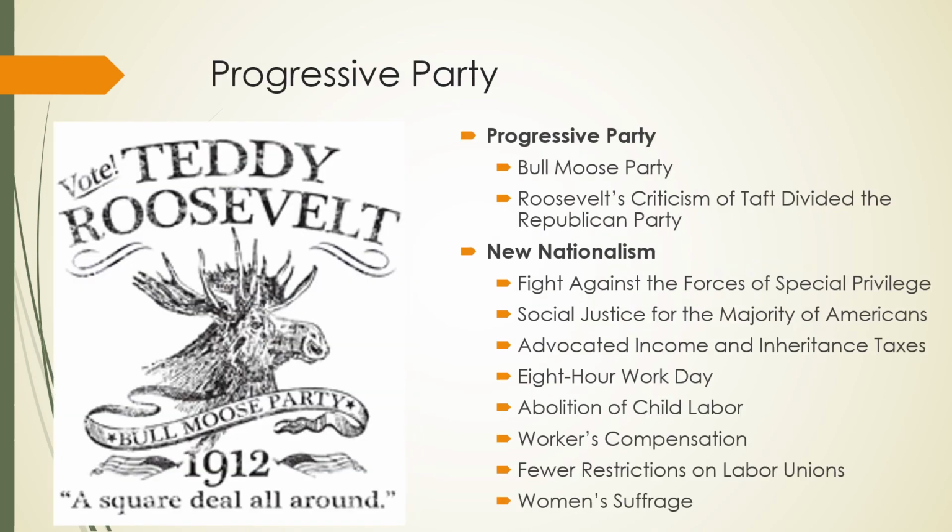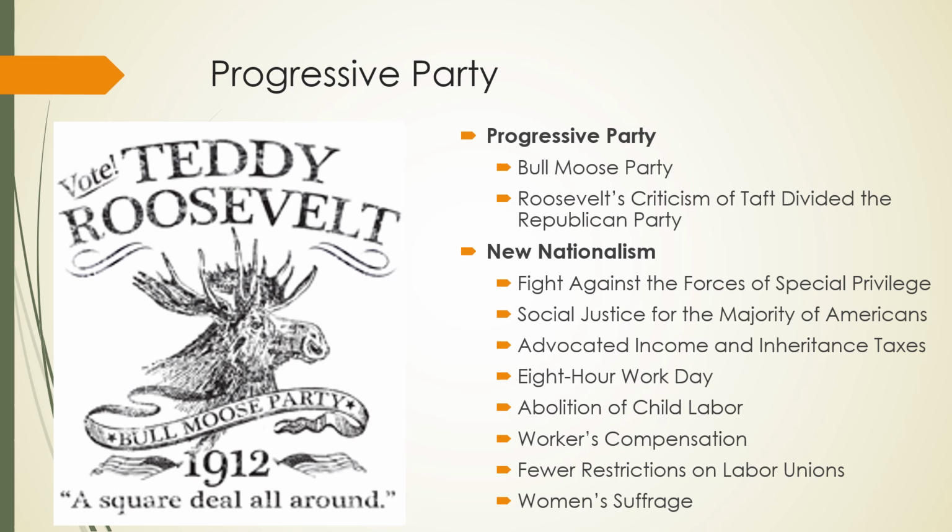So Roosevelt becomes Taft's biggest critic, right? Which is sad because Roosevelt had said, if you like me, vote for Taft. Taft is the guy I choose to follow my policies. But then when Taft actually becomes president, Roosevelt becomes an outspoken critic of Taft. And so in 1912, because Roosevelt thought Taft was doing a poor job, Roosevelt decides to run for president again. The problem is Taft already has the Republican nomination. Taft is the sitting president. He's a Republican, and he's going to run for re-election as a Republican.